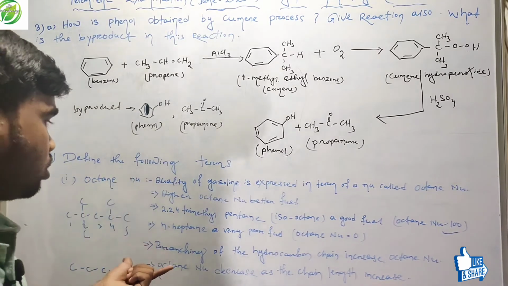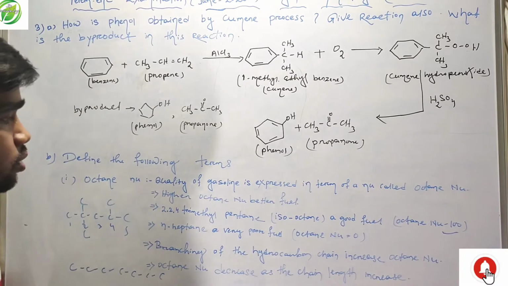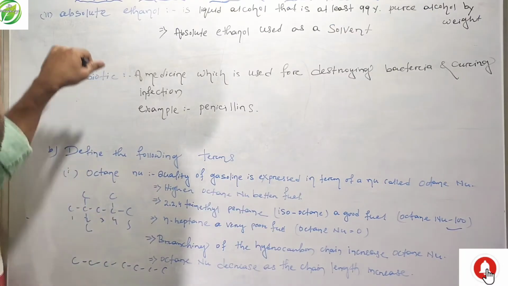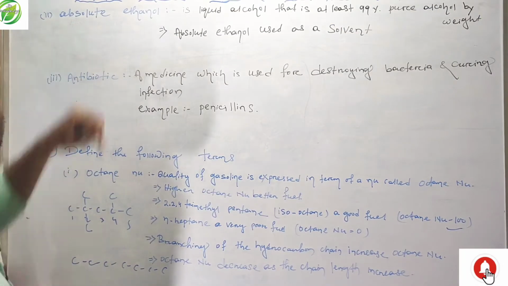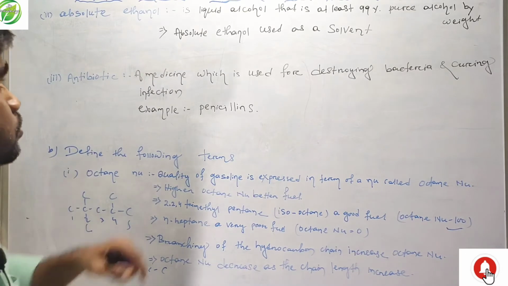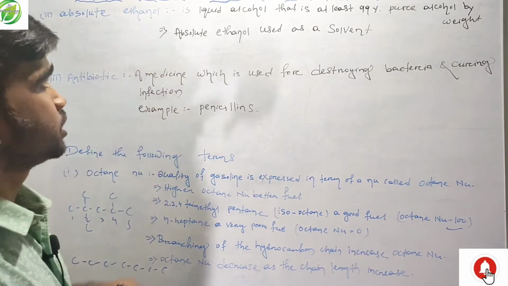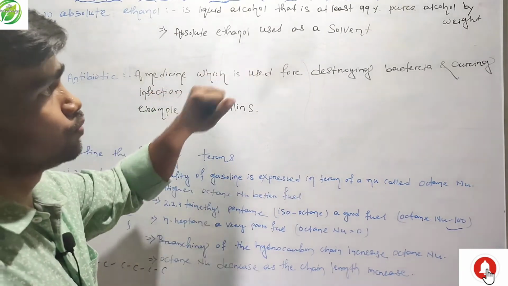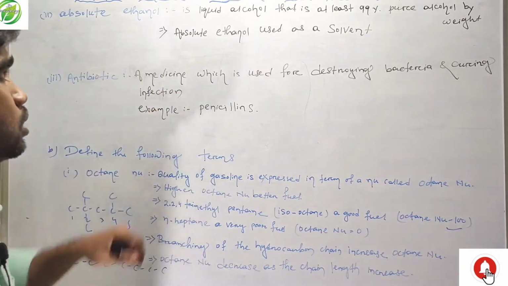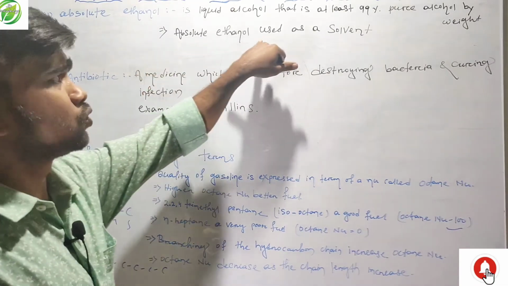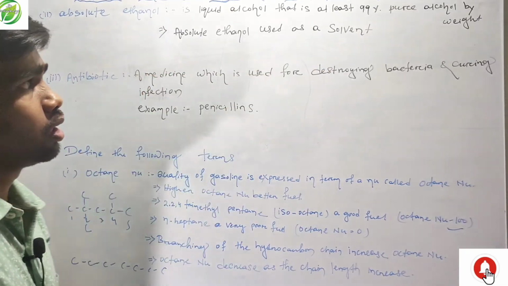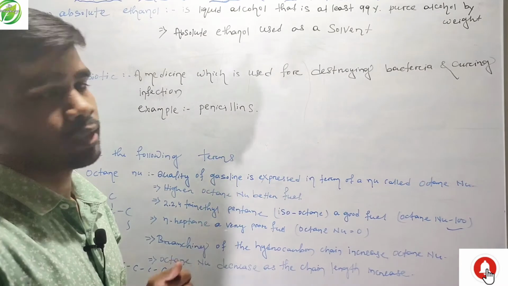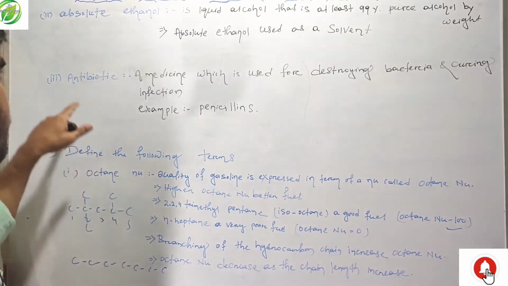So this is all about octane number. Friends, the next one is absolute ethanol. Absolute ethanol is liquid alcohol that is at least 99% pure alcohol by weight, and absolute ethanol is used as a solvent and also as an antifreeze.